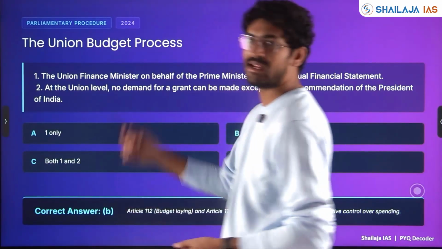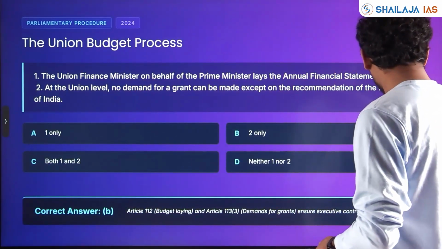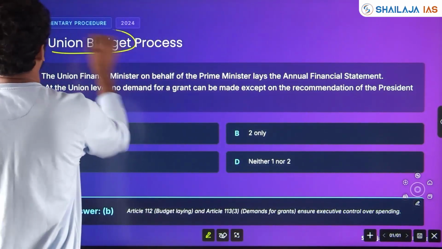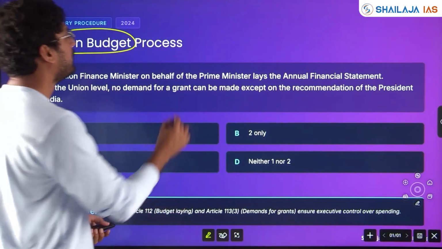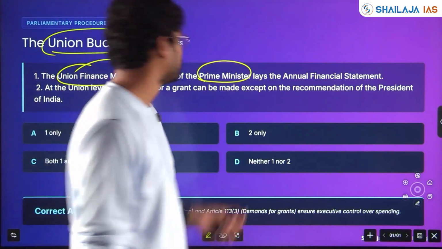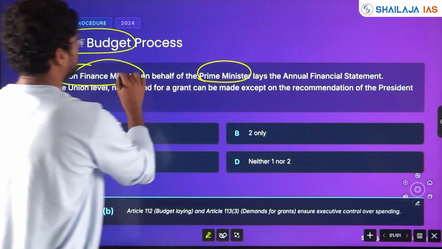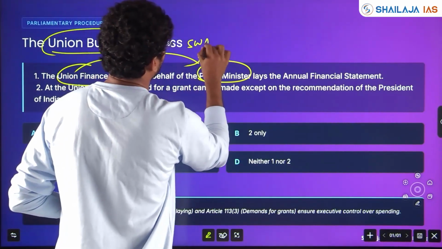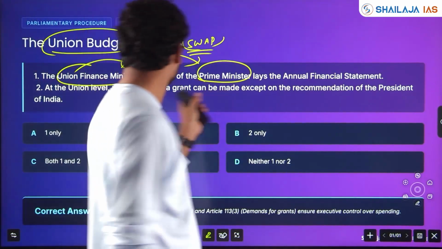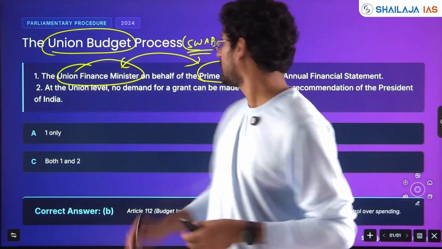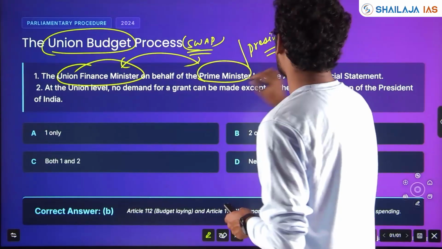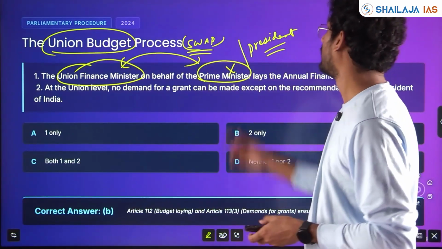Next. The Union budget was again asked in 2024. 3 to 4 questions repeat in this unit, this theme, every year. The Union Finance Minister on behalf of the Prime Minister lays the annual financial statement. This was discussed in polity also. Here a swap is happening. Authority swap is a key trap kept by UPSC. Is it the Union Finance Minister on behalf of the Prime Minister or the President? It is the President, not the Prime Minister. So statement 1 is wrong.